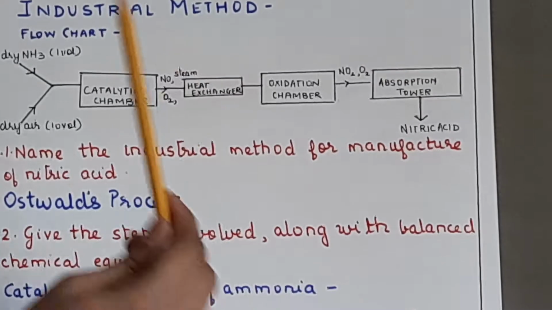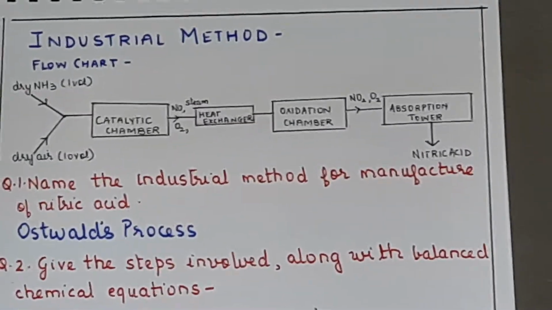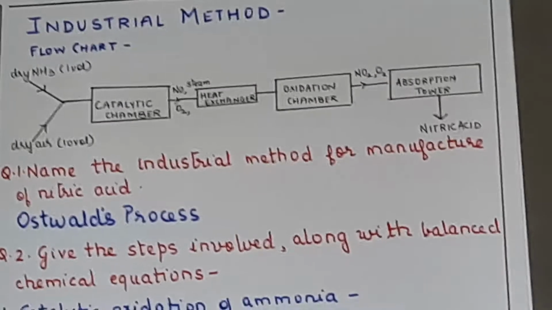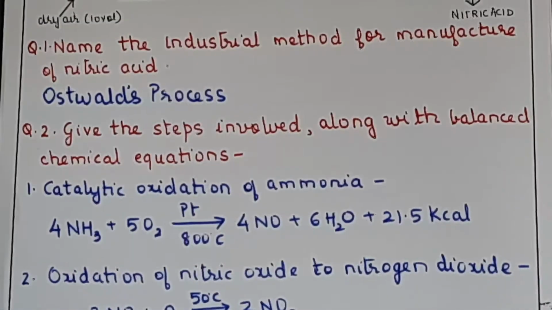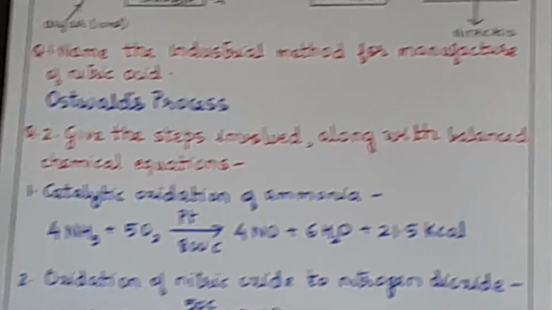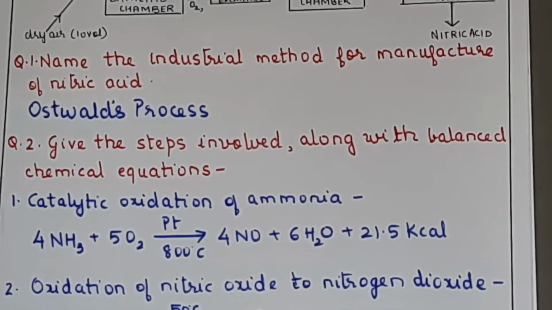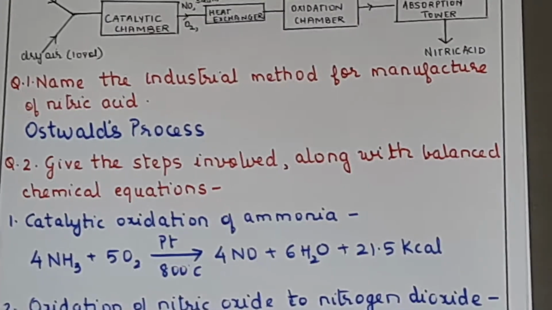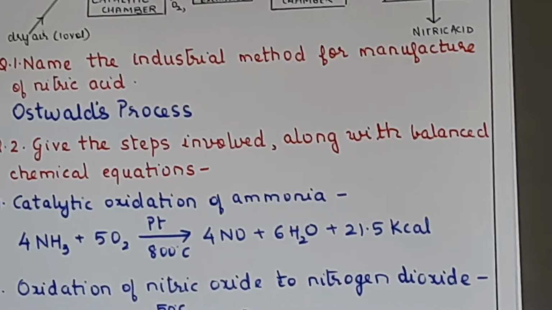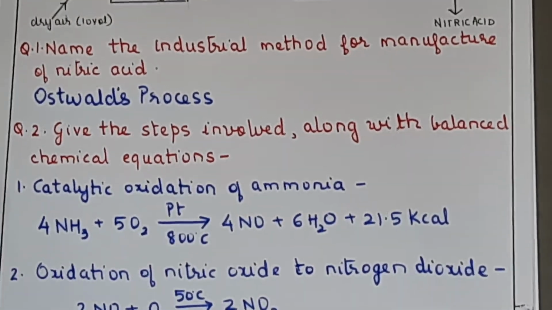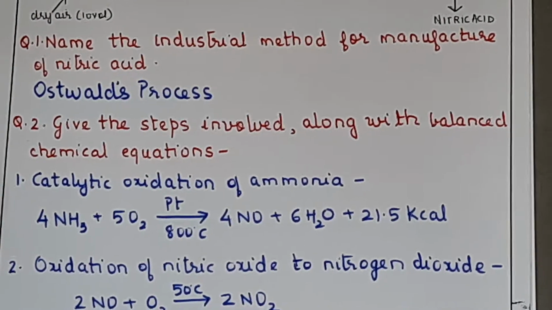Okay, now this industrial method is known as the Ostwald's process. You have to know only the reactions involved and the steps for Ostwald's process. Now in your school textbook there will be almost 2 to 3 pages on the Ostwald's process, with all the details: why we are using 10 volumes of air, why we are using platinum, what is the role of quartz, etc. All that explanation is not in the syllabus. The syllabus just says the name of the method, the steps involved and the reactions only, along with the conditions. All the details are not there.